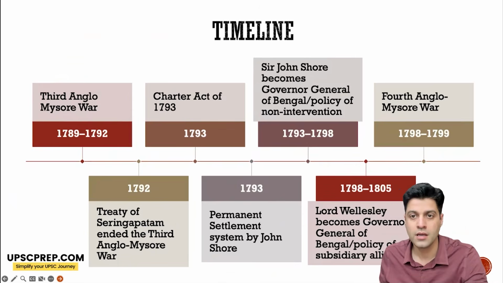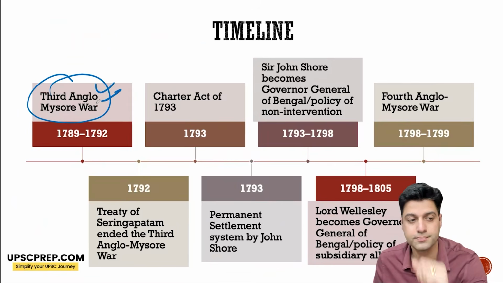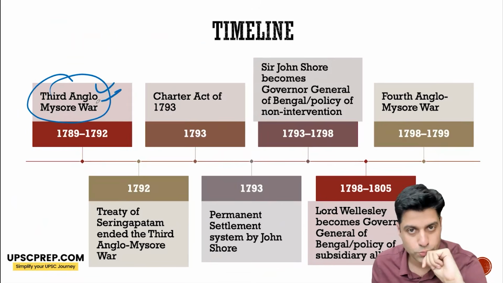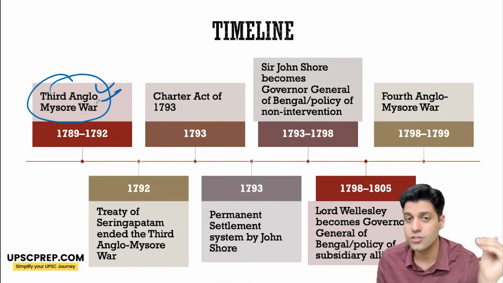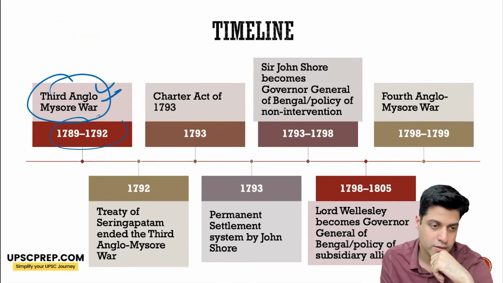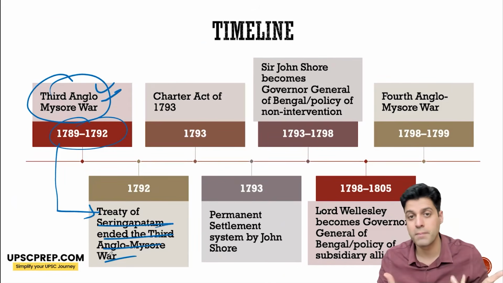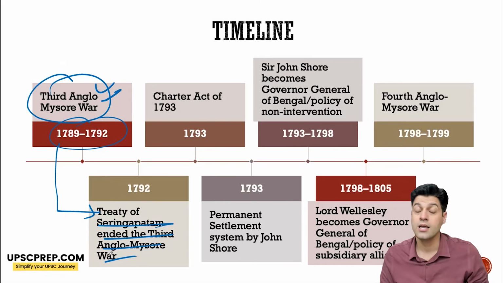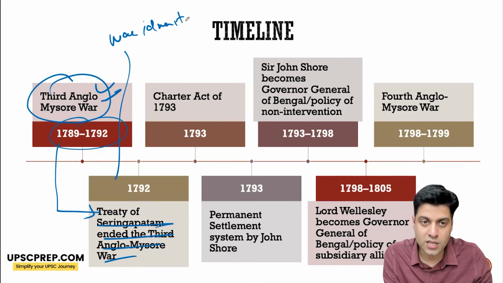Okay. Now, the Third Anglo-Mysore War also started, 1789 to 1792. And it does not end well for Mysore. So there is a Treaty of Seringapatam. You can also say the Treaty of Srirangapatnam or Seringapatam, which was the capital of Mysore state under Tipu Sultan. And what happens is that war indemnity is charged. His sons are taken away by Cornwallis.